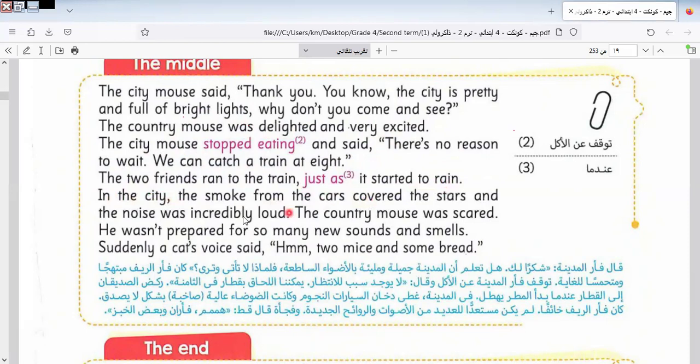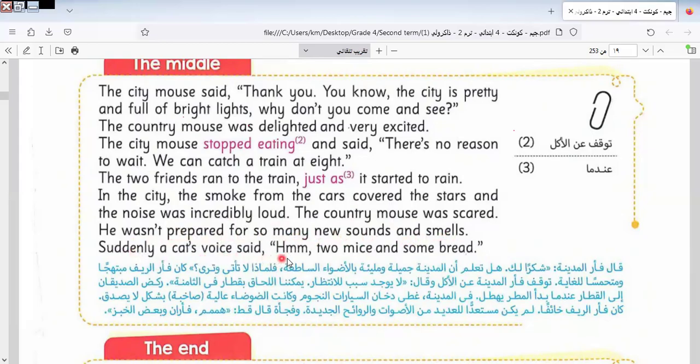In the city, the smoke from the cars covered the stores and the noise was incredibly loud. The country mouse was scared. He wasn't prepared for so many new sounds and smells.